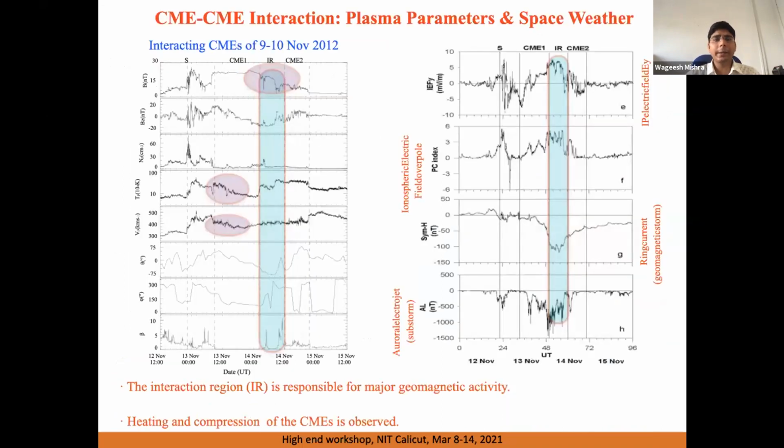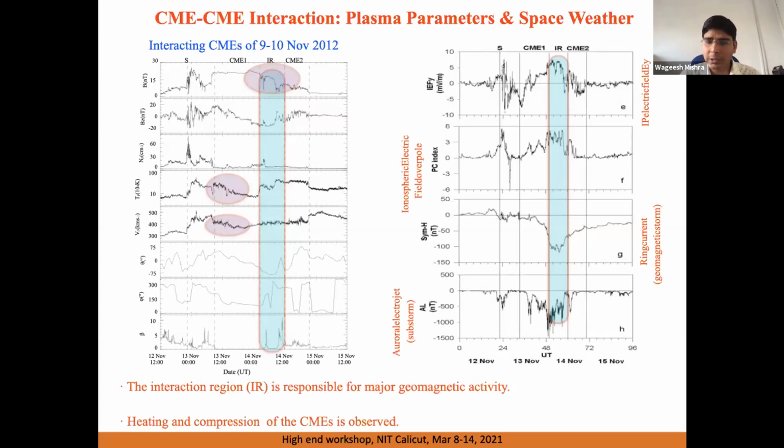When these CMEs arrive at the Earth, we again see that the two CMEs are separated, but between this separation, there is an interaction region between CME1 and CME2. And the right panel of the figure suggests that when the interaction region arrives at the Earth, there is a strong perturbation in the ionospheric field.